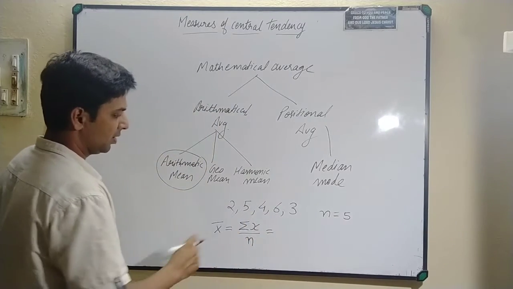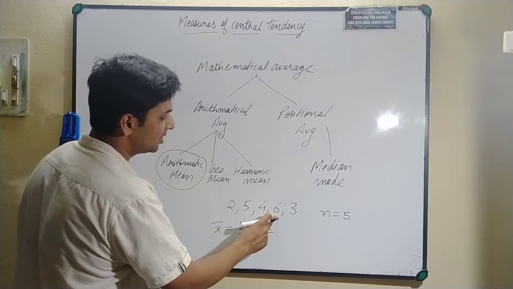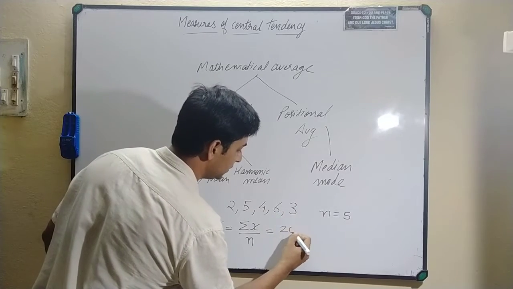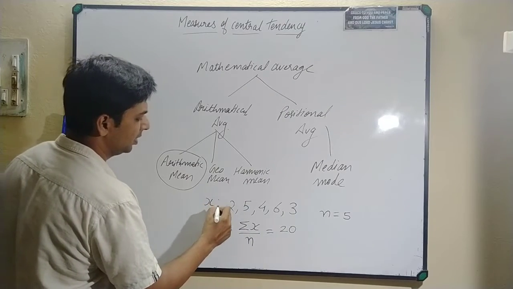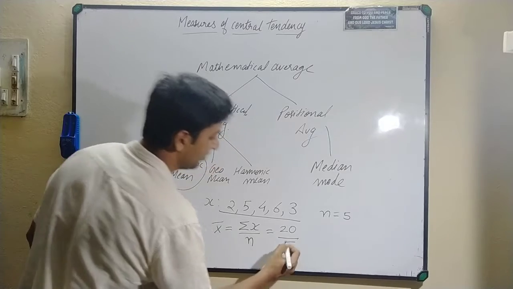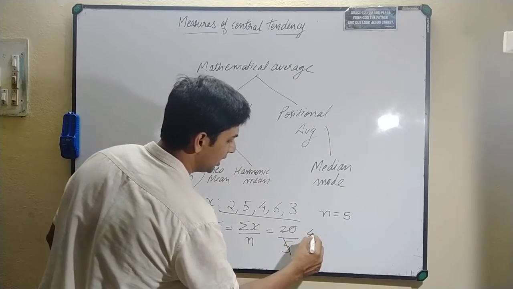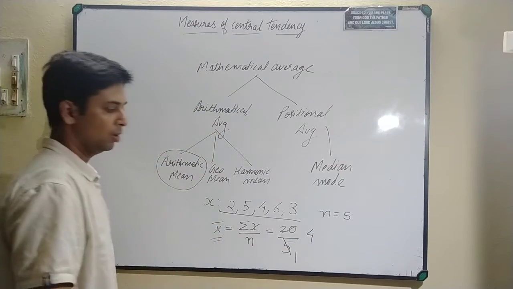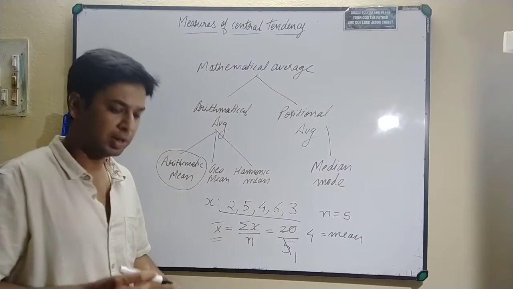So what will be the average here? 5 and 2 is 7, 7 and 4 is 11, 11 and 6 is 17, and 17 and 3 is 20. This is the total of all the x values. We divide it by 5, and 5 fours are 20, so this 4 will be our mean. This is a simple way to calculate average.